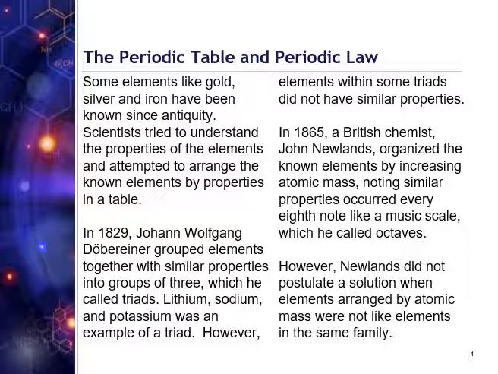In 1865, a British chemist, John Newlands, organized the known elements by increasing atomic mass, noting similar properties occurred every eighth note like a music scale, which he called octaves. However, Newlands did not postulate a solution when elements arranged by atomic mass were not like elements in the same family.